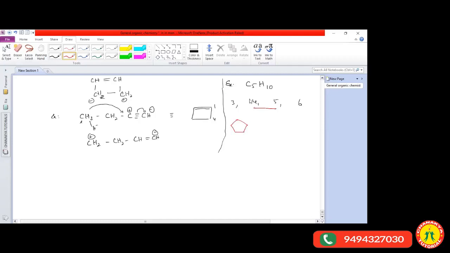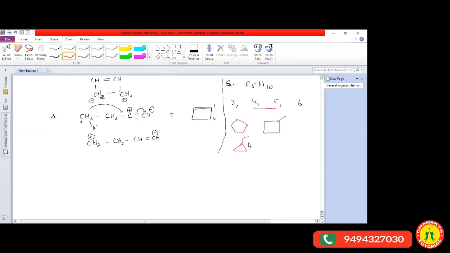So C5H10 means you get cyclopentane. Cyclopentane we can also write as methyl cyclobutane, so you get 2 ring chain isomers. If you modify slightly, we can also write it as ethyl cyclopropane. You got one more structure.